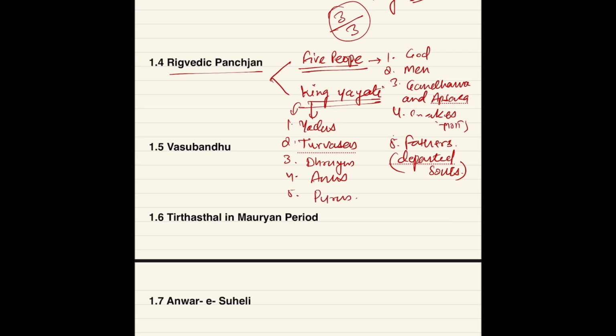So just note down these names because this is the part of ancient India, and ancient India has a huge weightage in your present syllabus. So just remember these names. I'm just clearing to make some space for myself. Just note down these names.